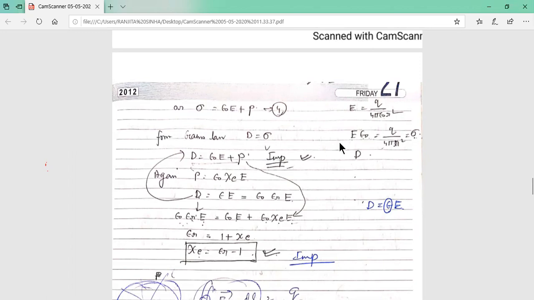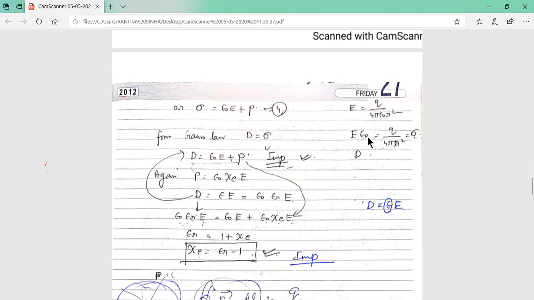This is the term I will explain when I discuss the Maxwell equations. Some students may know that D equals epsilon E or epsilon 0 E. If the permittivity of free space is epsilon 0, then D equals epsilon 0 E. If the dielectric material has permittivity epsilon, then D equals epsilon E. That is the expression you have to remember.